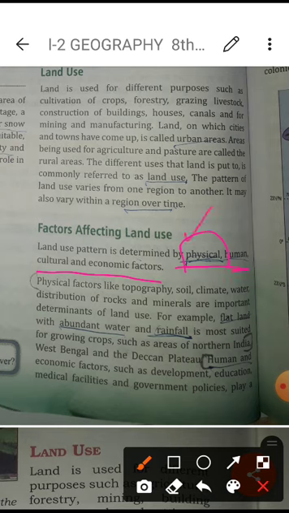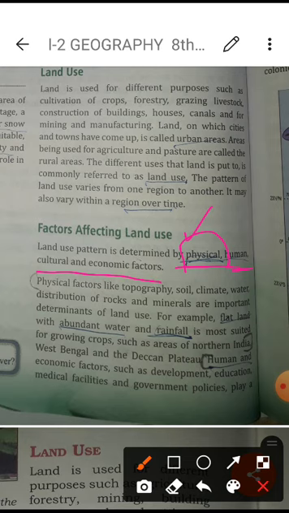If you talk about human culture, it also depends on the human beings. In some places, people are very smart and have advanced technology compared to our country. If you move to developed countries like the USA, China, and Canada, they have very good advanced technology for the cultivation of crops related to agriculture. So that is human culture, because they are more advanced than Indian people in many ways.